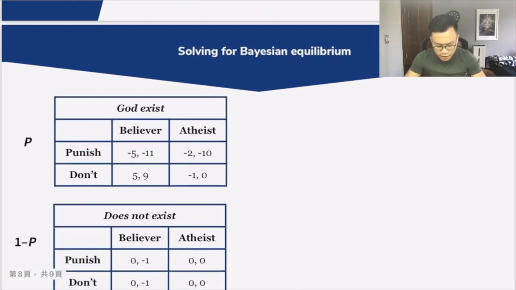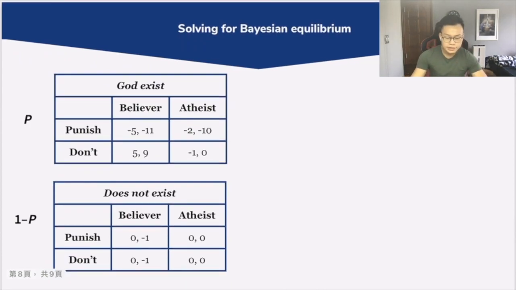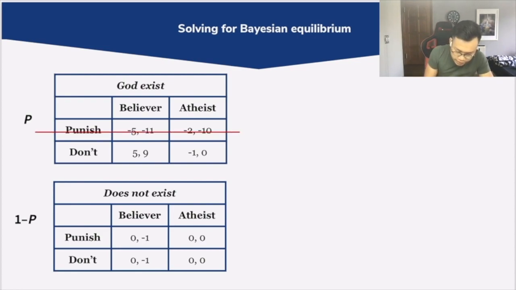Now, having this knowledge, we're trying to actually solve for the Bayesian equilibrium in this game. And let me just mark this up really quickly, since we already established that this option would never be played. Okay, so recall that during equilibrium, both players should be best responding to each other's actions, and so they do not have any incentive to deviate from their current actions.